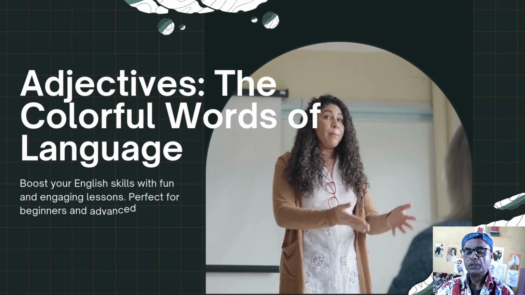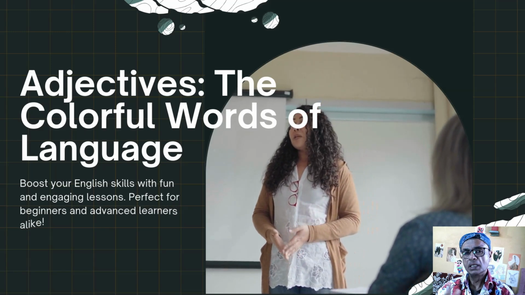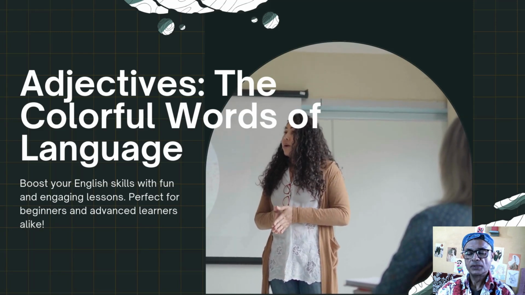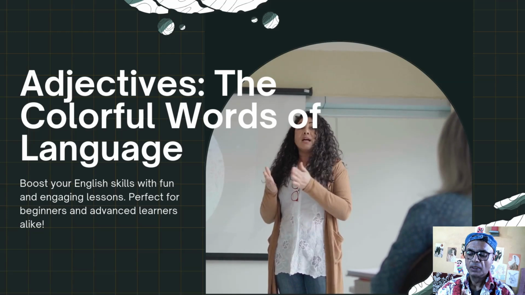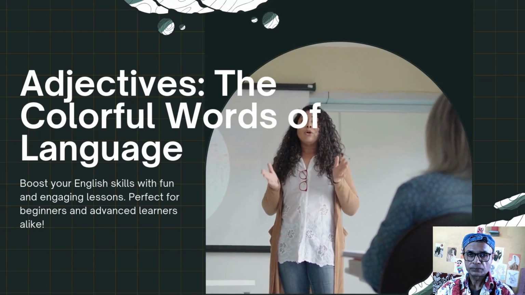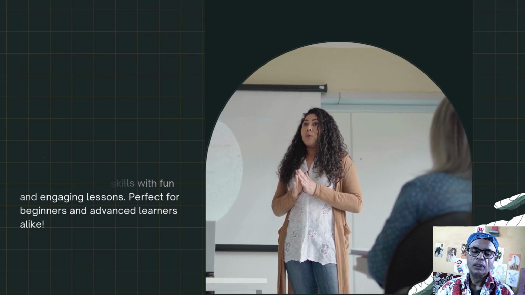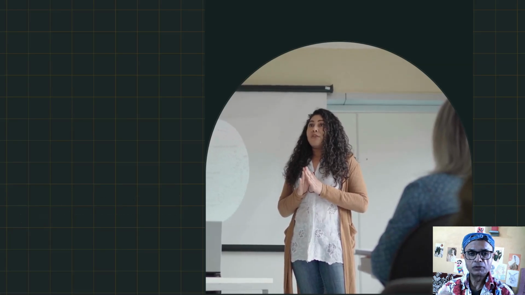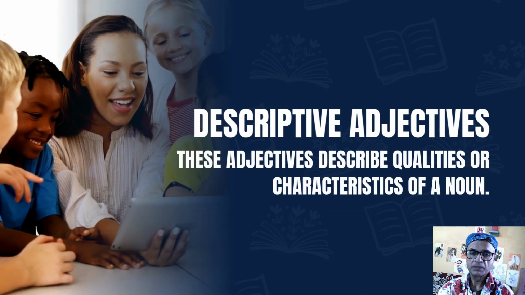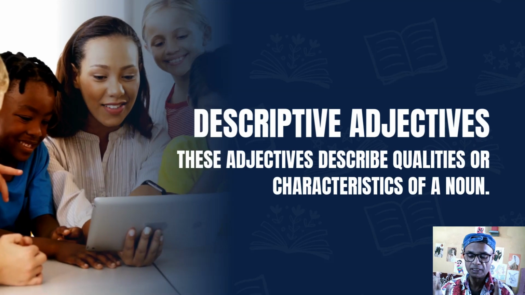Now, let me presume that you are a beginner and you are starting your English learning journey. In that case, I am trying to describe the whole thing as simply as possible. Okay, so adjectives. Basically, adjectives are one of the parts of speech. There are other parts of speech like nouns, pronouns, verbs that we have covered. Now we have come to adjectives. Adjectives are another part of speech.